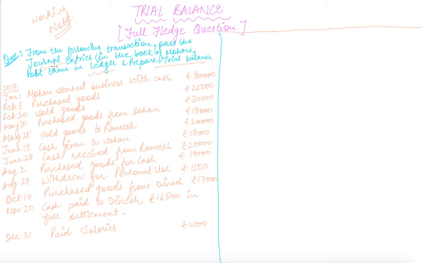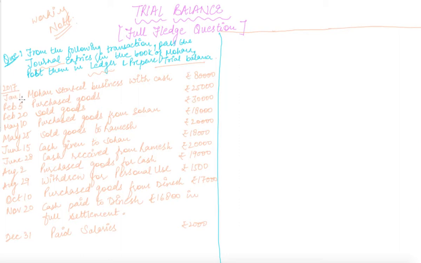You are not required to show these entries or posting in the proper format, but for your rough idea you can prepare a ledger or journal entries in your working notes and then you can prepare your trial balance very clearly.